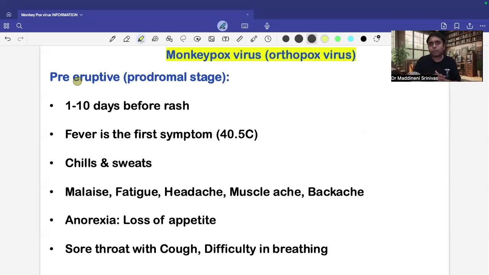And even also loss of appetite, sore throat, difficulty in breathing, dyspnea. So all the respiratory symptoms might also be present. Cough might be associated, and it might be a dry cough or it might be a wet cough that is associated with phlegm.